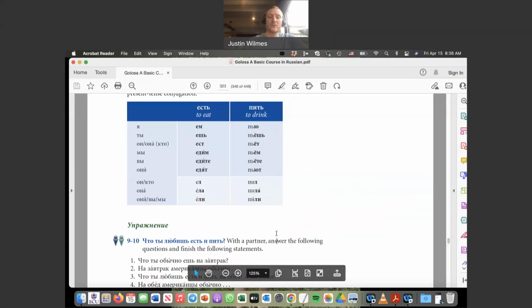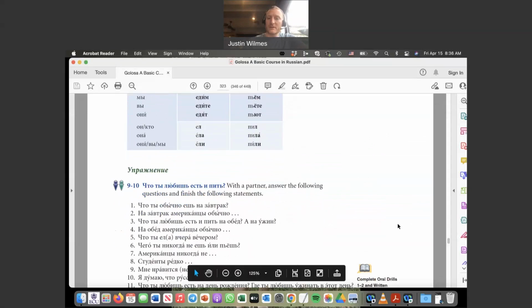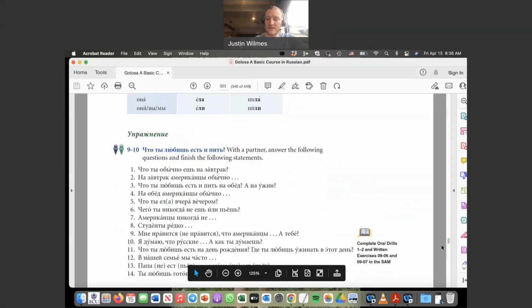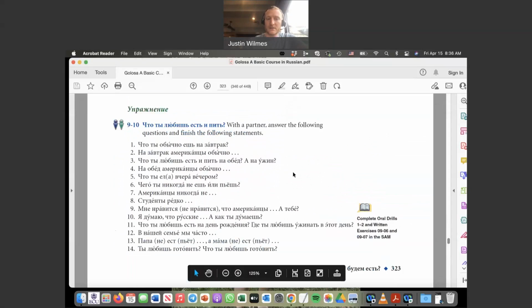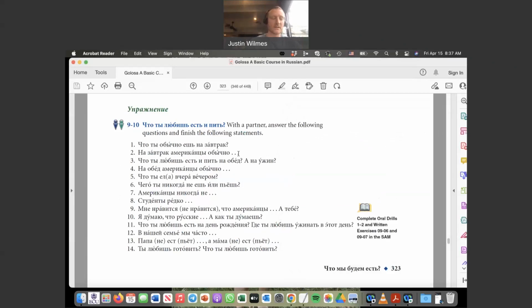Okay. All right. So if we want to try these verbs out, how about we do 9-10? Take 3 minutes at least and do about the odd numbers, and then we'll take a look together and see what you came up with. And of course, this is going to likely require, or will go well with going back to, what is it, 314, 312, the vocab, the food vocabulary at the beginning of the chapter. You can feel free to flip back and reference that and use that vocabulary to answer these questions.